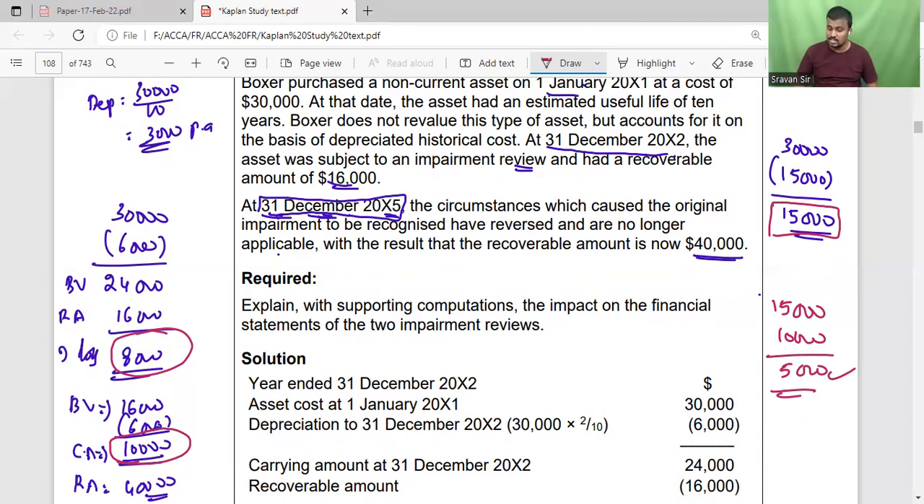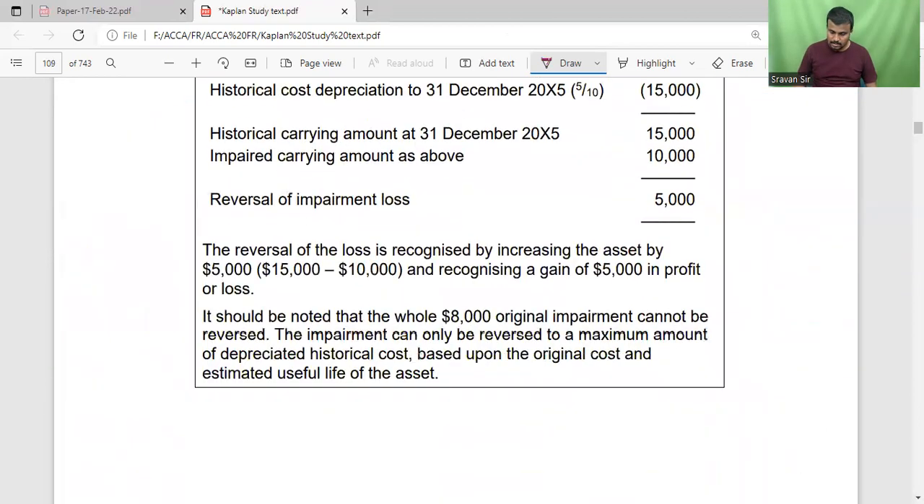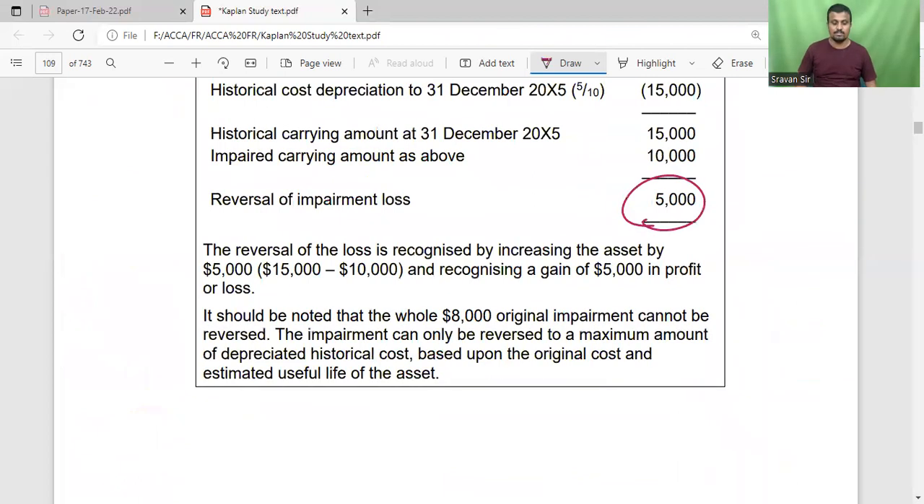Then we have to write the journal entry: debit impairment loss, credit statement of profit and loss account. So this is the amount of impairment loss, not the 8,000.